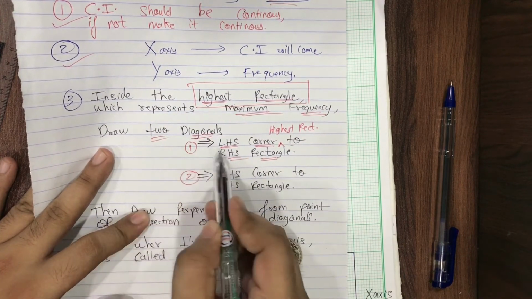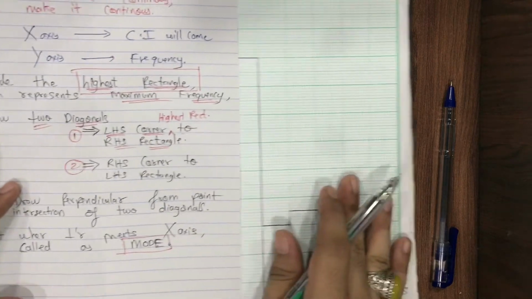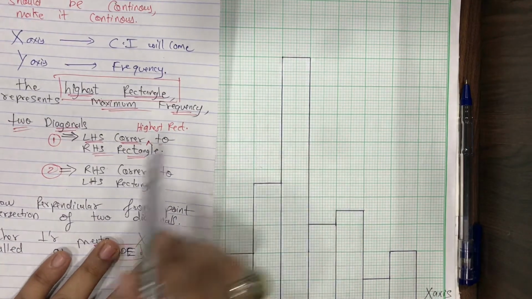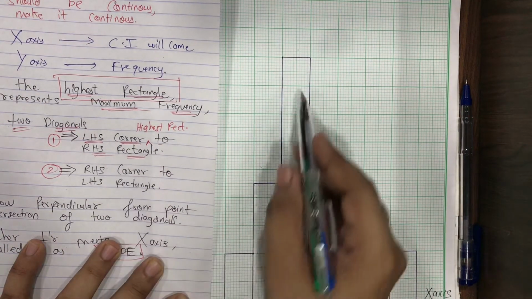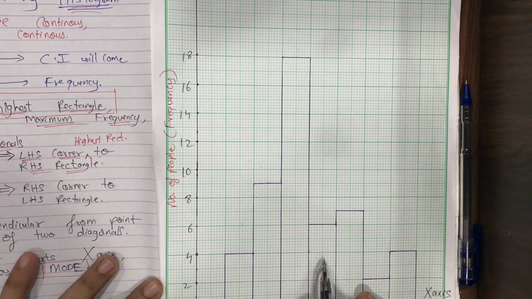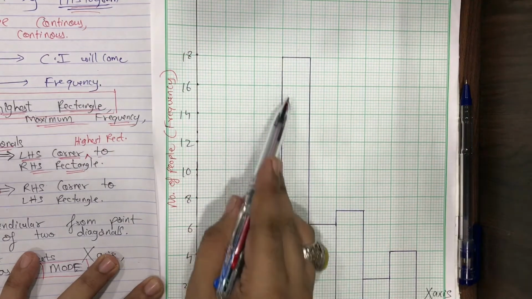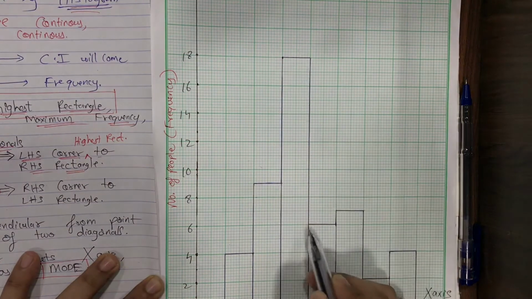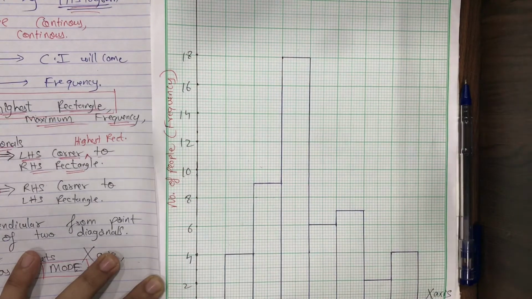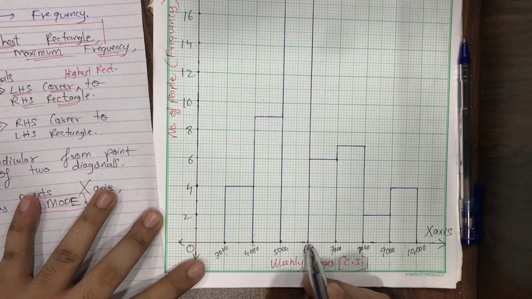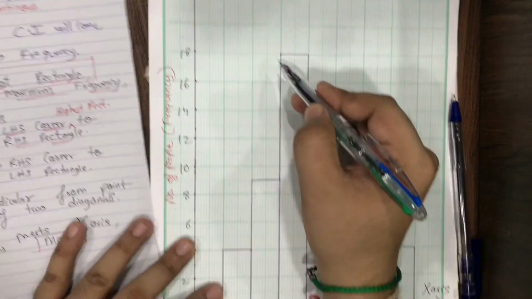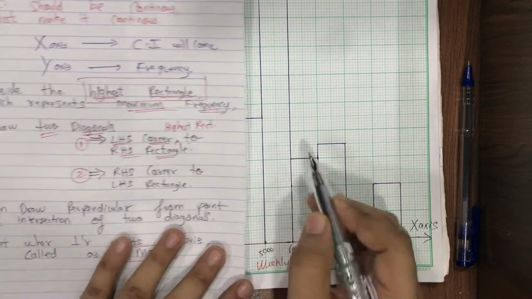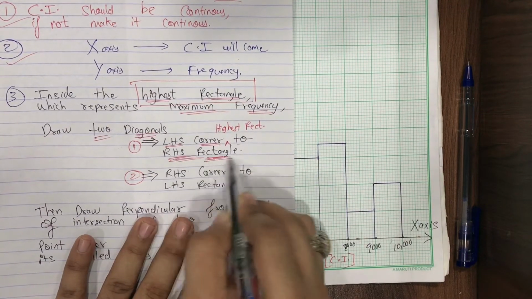Where will the first diagonal start? Left hand side corner. Okay, see this. This is the left hand side corner, to the right hand side rectangle. On the right hand side there is this rectangle. So I'll start from here, the left hand side corner, and I'll end till here. I will not come here. I will not take my diagonal from here to here. I will be stopping at the right hand side rectangle, because you clearly mentioned we have to draw the diagonal up till the right hand side rectangle.